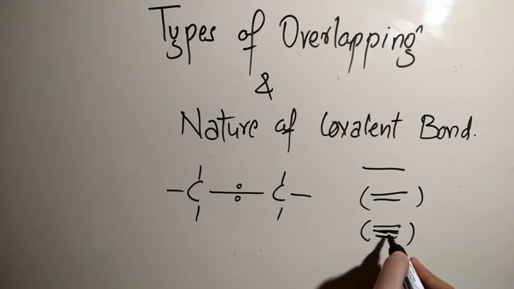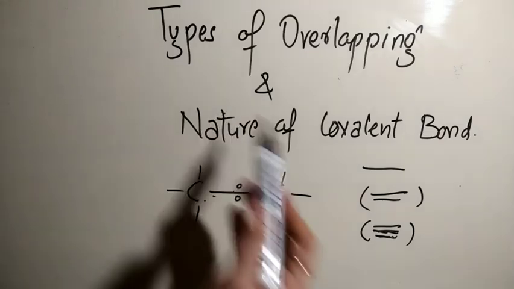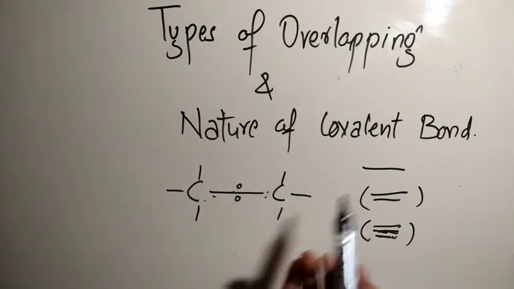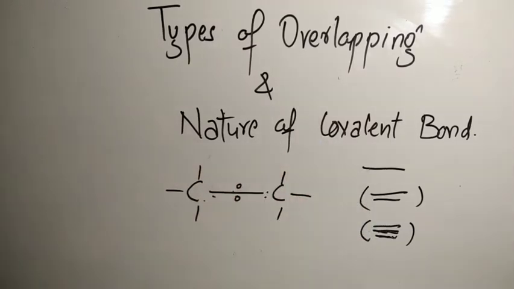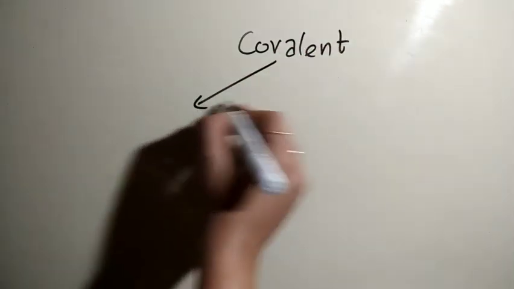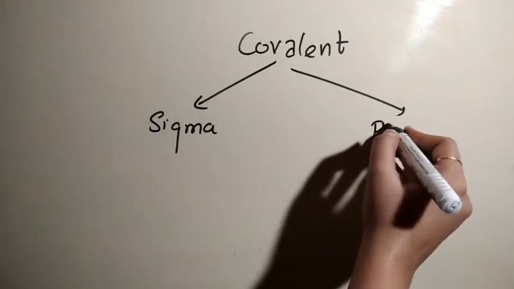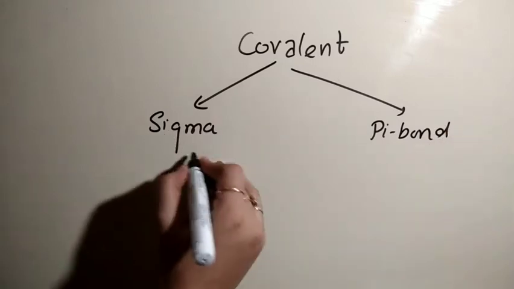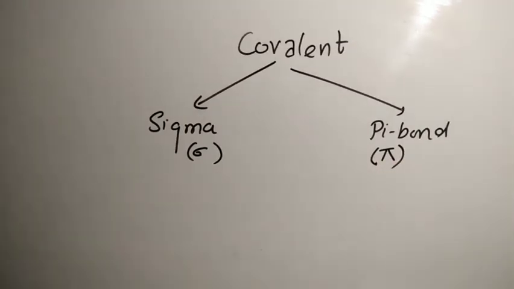But now in 11th class you will discuss what type of overlapping takes place, or what is the nature of covalent bond, which you were calling single bond and double bond. Now the classification changed to different terms. So depending upon the types of overlapping, covalent bond is now classified into two types. One is known as the sigma bond and the other one is known as the pi bond. The sigma bond symbol is like this, and pi, in maths you have done this pi. So this is the representation.